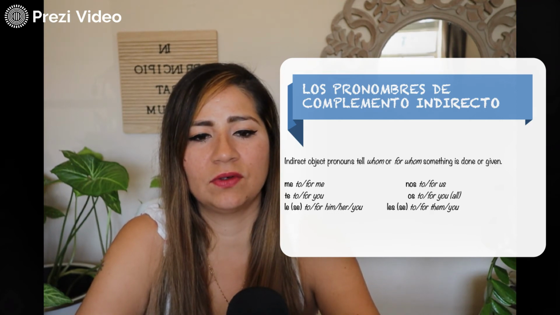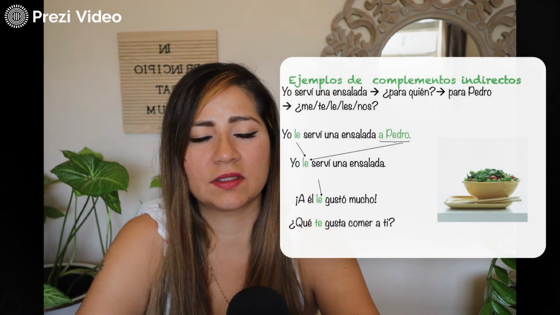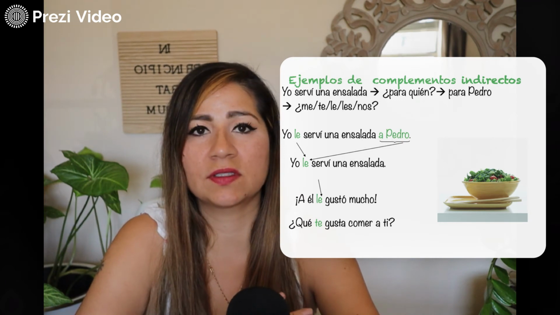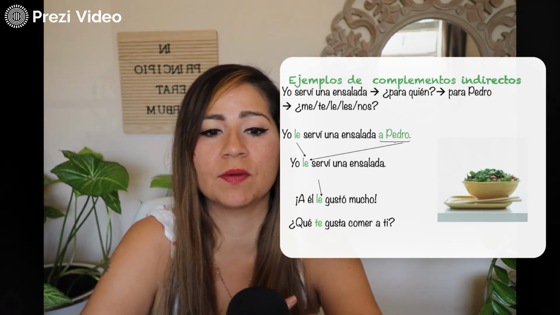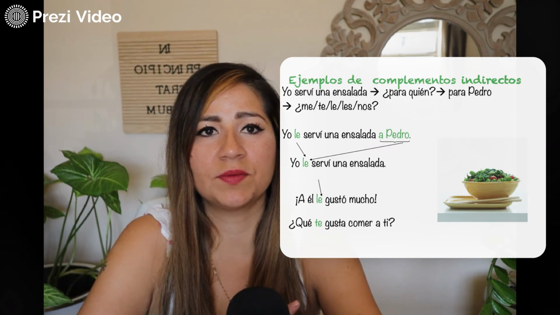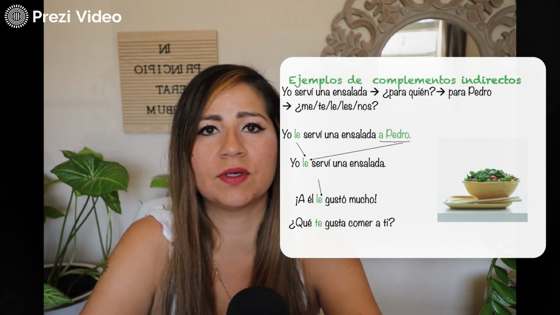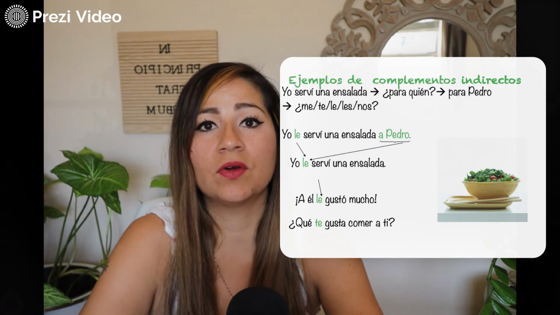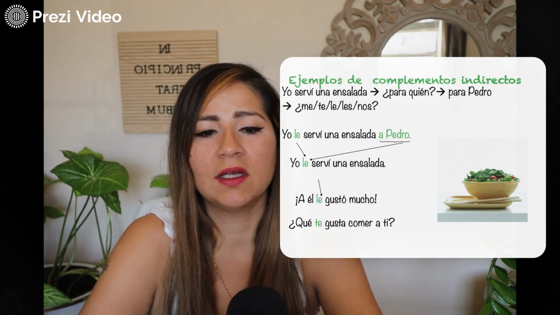Okay, so let's look at a couple more examples, and then we're going to start looking at what happens when you need to use both of them together. So, as I said, the indirect object pronouns are used when we want to answer the question for whom something is done or to whom something is given.